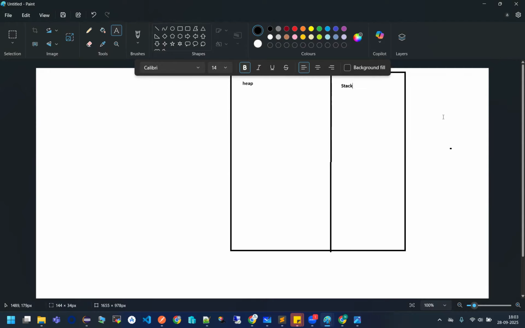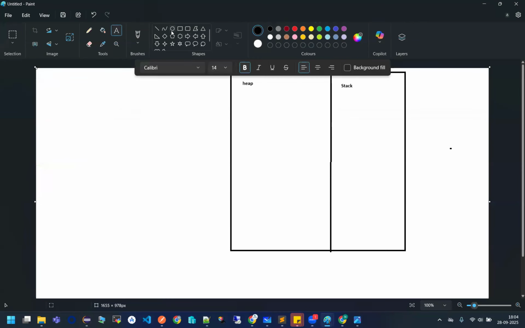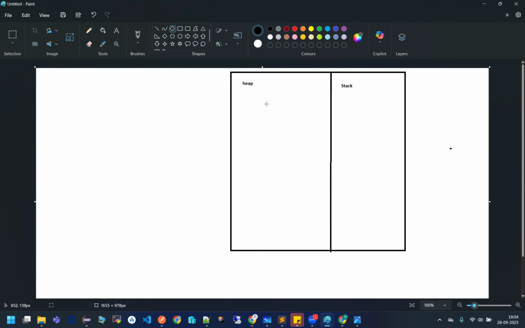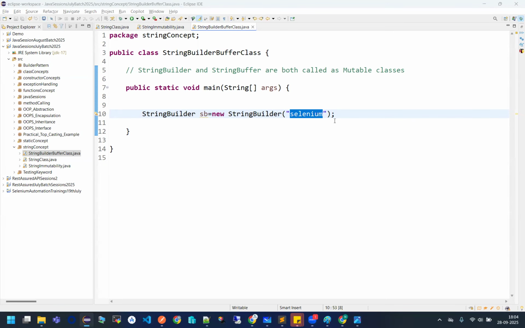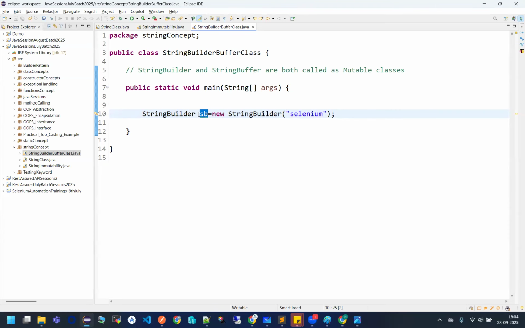Now, because of this line which I have written right now, obviously one object will be created. No, two objects won't be created. Only one will be created. Why? Because string builder and string buffers don't follow the concept of string constant. So one object will be created inside this memory like this. And what will this consist of? It will be consisting of this value. That's it. And who will be referring to the Selenium object? This reference SP.